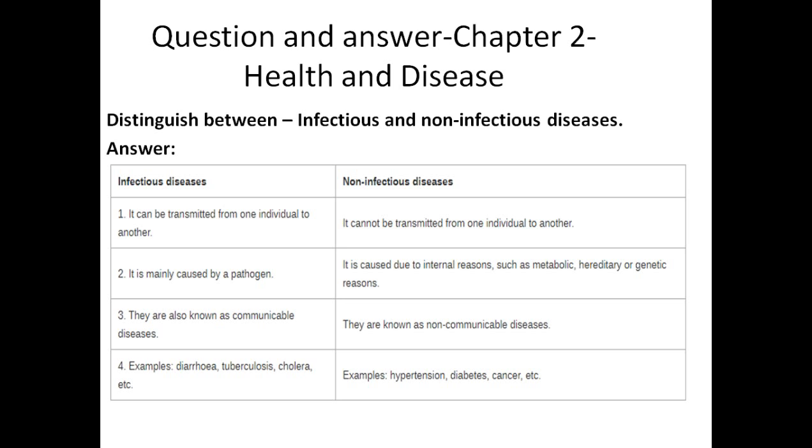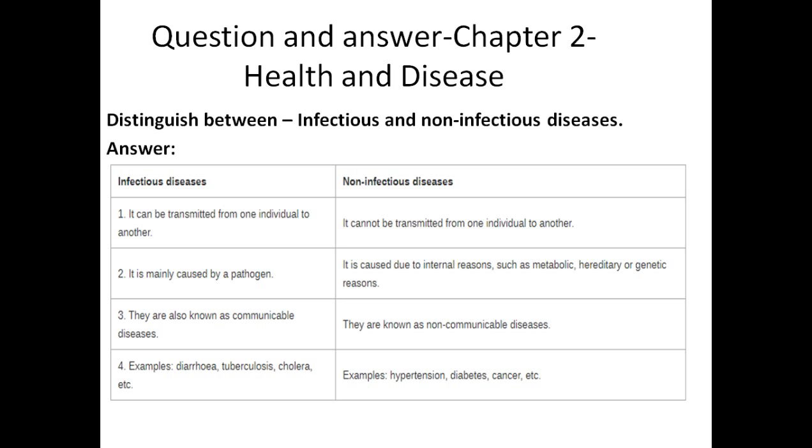Second point: infectious disease is mainly caused by pathogens. All infectious diseases are caused due to some virus or bacteria, which are known as pathogens. While non-infectious disease is caused due to internal reasons such as metabolic, hereditary or genetic reasons. If a person is suffering from sugar, it might be genetic or a body instability due to a change in metabolism. That's why non-infectious diseases are caused due to internal reasons such as metabolic, hereditary or genetic reasons.